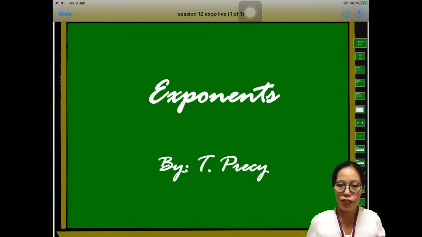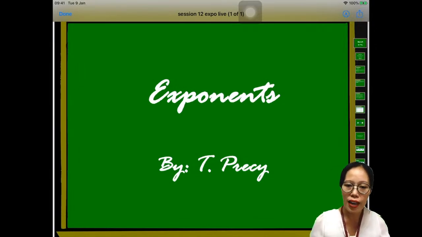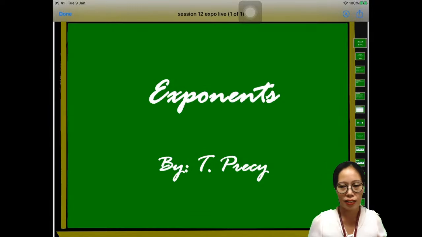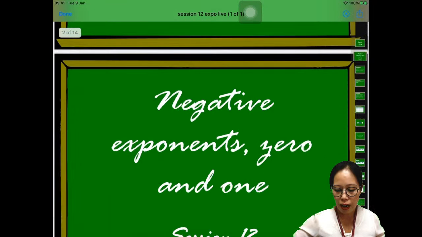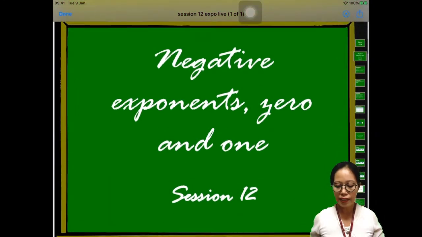Since this is a follow-up lesson, I want you to interact with me. I want you to prepare a paper and pen and let's solve together. Our topic is about negative exponents, 0 and 1.